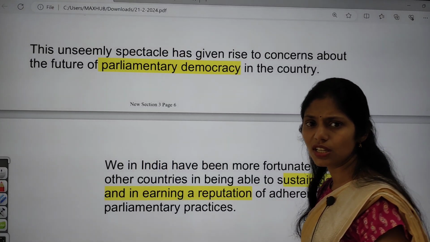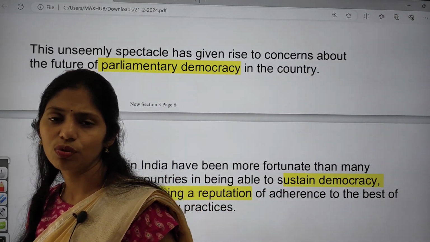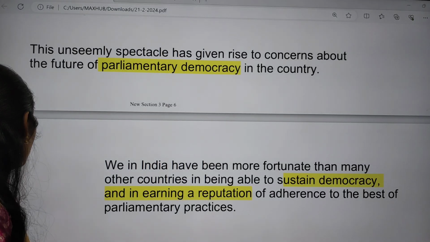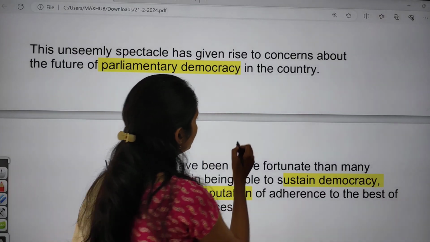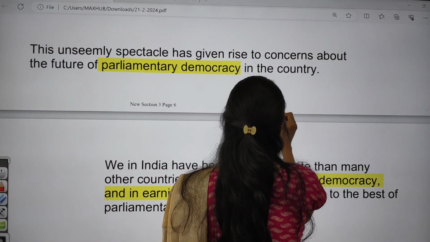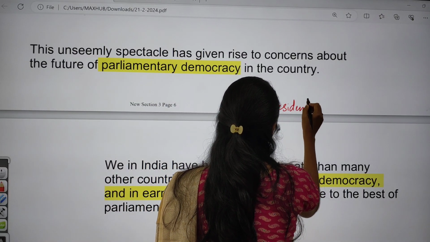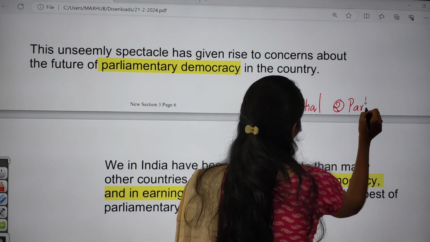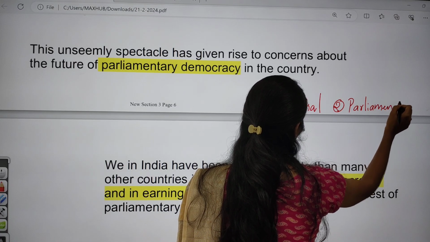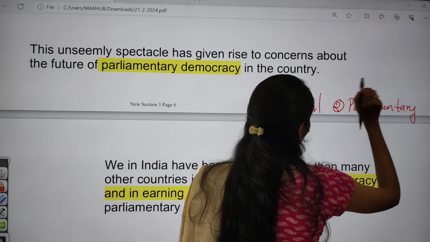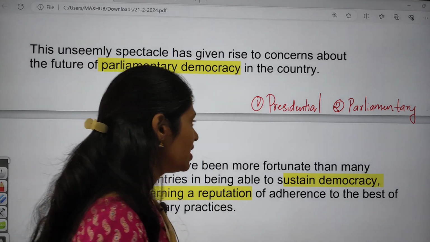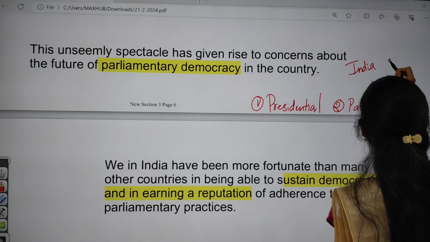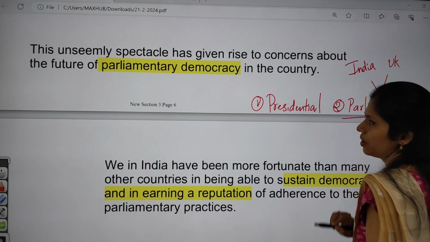When this type of incident happens, we will have a question regarding how parliamentary democracy will survive. So we are talking about systems of government. We have two systems of government. First one is the presidential form of government and second one is the parliamentary form of government. Especially India and UK have this parliamentary form of democracy.